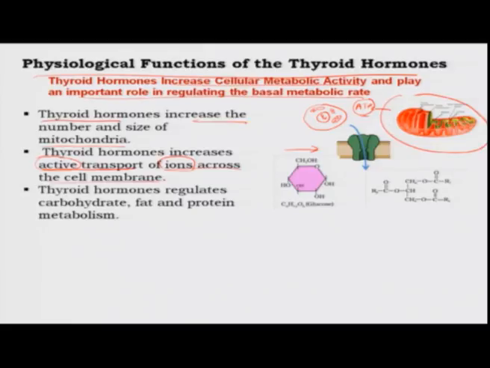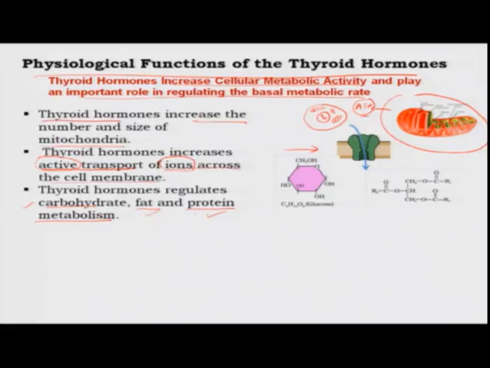Another effect of thyroid hormone is to regulate carbohydrate, fat and protein metabolism. In our body, these are the basic biomolecules which form the building blocks of our body: carbohydrates, fats and proteins, and another very important component called nucleic acids, which comprises DNA and RNA. But here we are talking about mostly carbohydrate, fat and proteins.